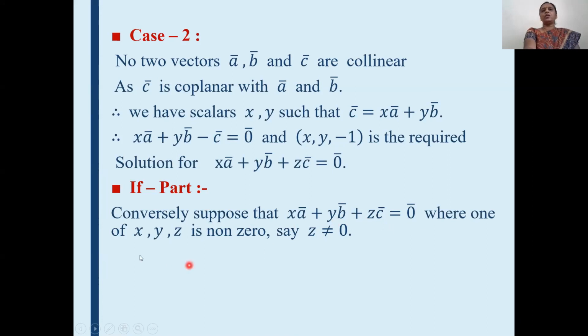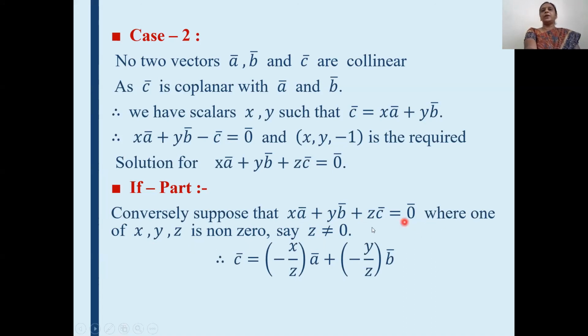Now, conversely, suppose that x a bar plus y b bar plus z c bar is equal to 0, where one of x, y, z is non-zero. At least one of these scalars should be non-zero. Say z is not equal to 0. Now, we rearrange this equation: take the terms x a bar and y b bar to the right hand side. We get z c bar is equal to minus x a bar minus y b bar.